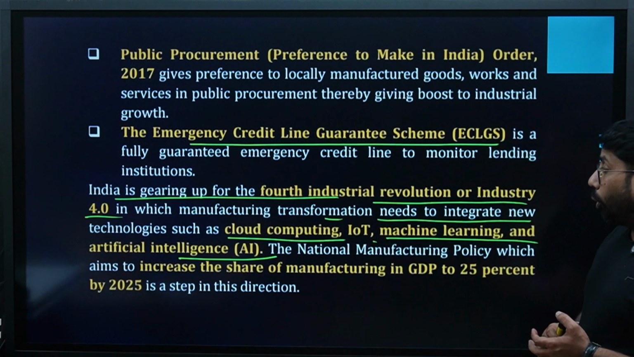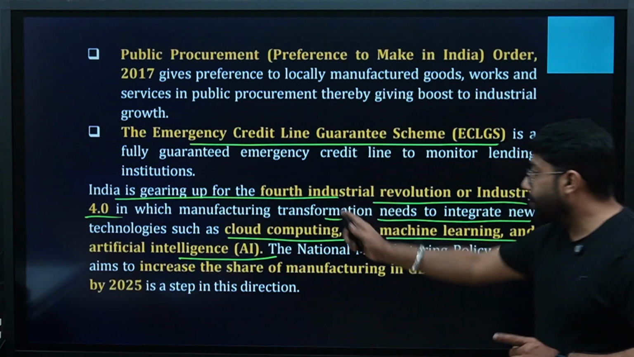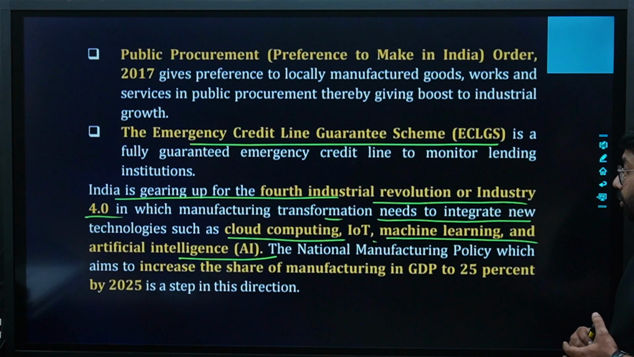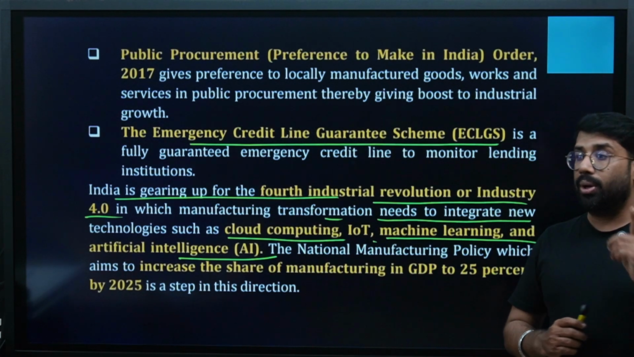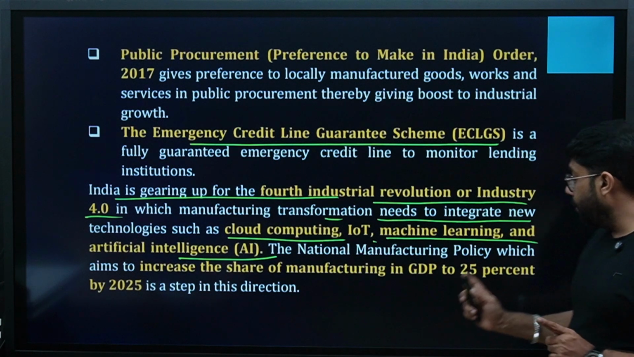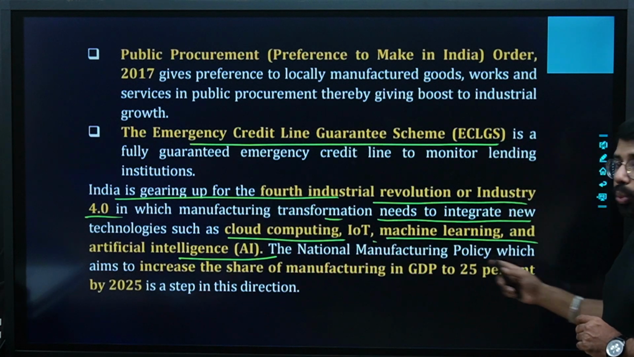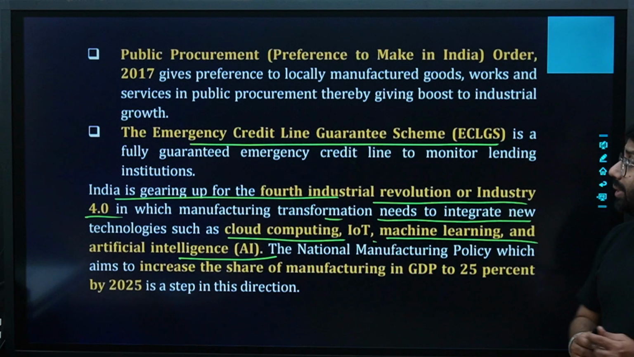Then India is gearing up for the fourth industrial revolution, or Industry 4.0. Read this point carefully, in which manufacturing transformation needs to integrate new technologies such as cloud computing, IoT, machine learning and AI. The National Manufacturing Policy, which aims to increase the share of manufacturing in GDP to 25% by 2025, is a step in this direction. Now we are gearing up for the fourth industrial revolution, in which we will focus on artificial intelligence, which will increase the value addition by the manufacturing sector in GDP to 25% by 2025, by this year. Are you clear? Because that was the secondary sector.